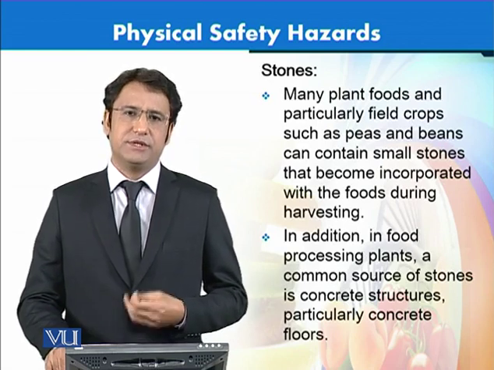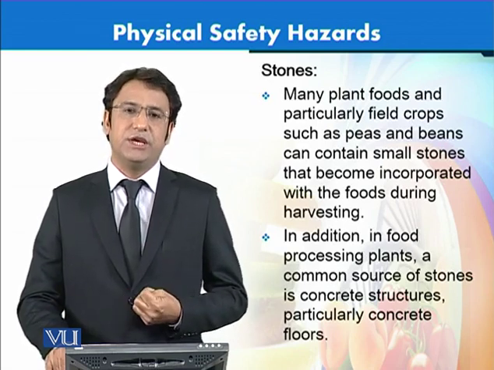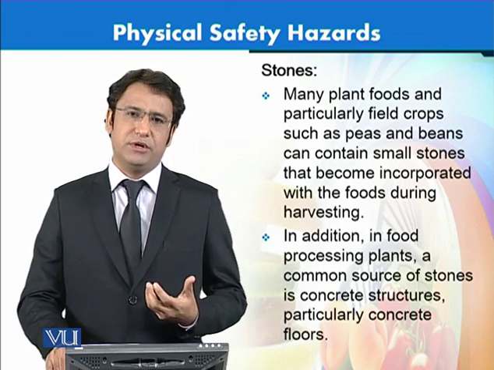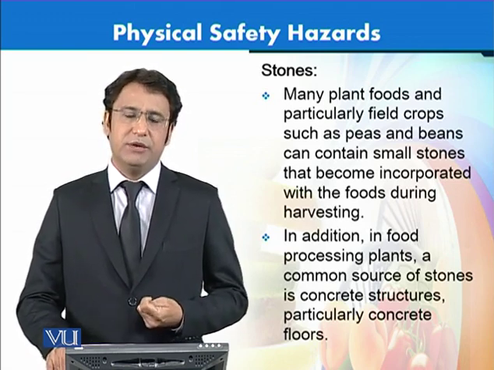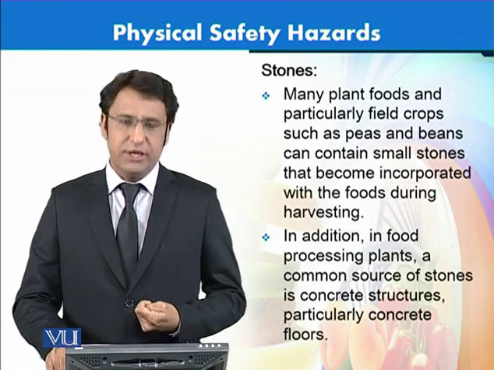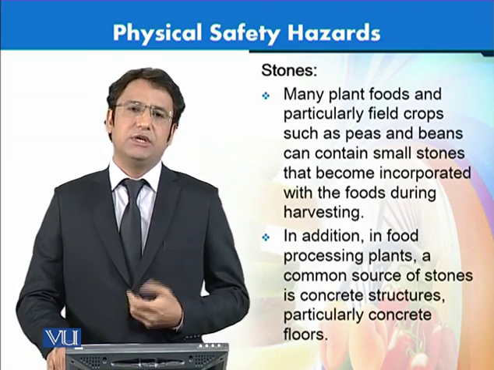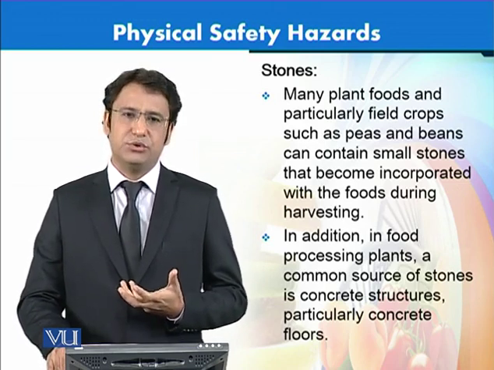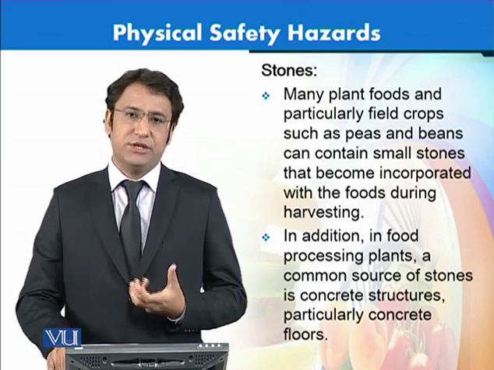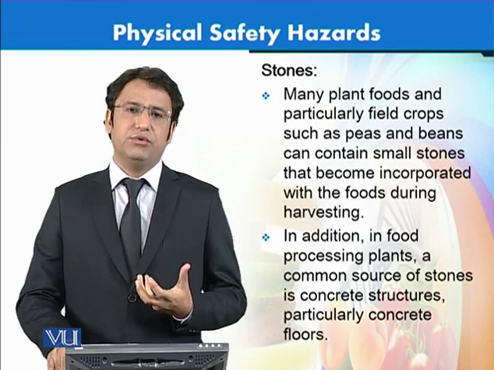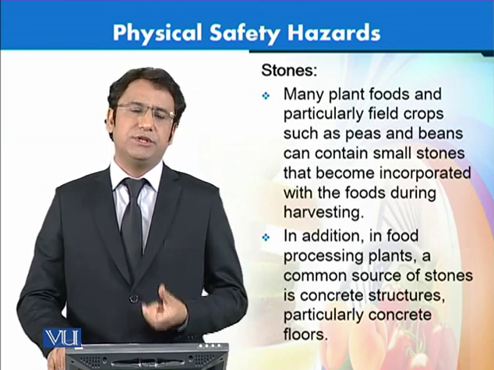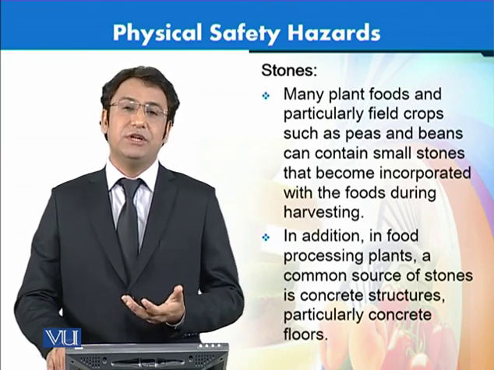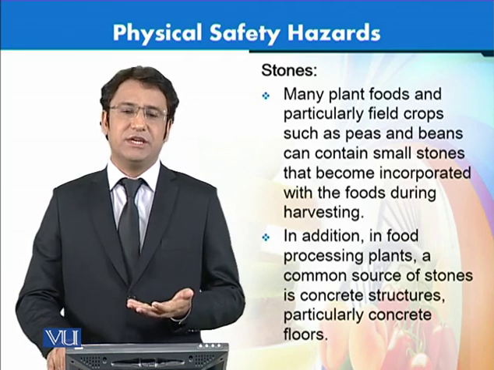Then another physical hazard is the presence of stones in food, and particularly these stones can get from the field into the final products. For example, many beans and peas might contain certain stones, and these stones can get into food. On the other hand, these stones can also come from processing plants where we use stone in the form of concrete structures. This problem is especially serious in case of pulses, as you would see that most of the pulses can be added intentionally with stones to increase the weight as a contaminant as well.